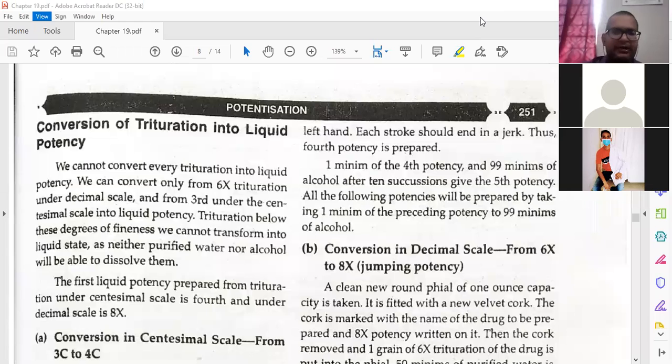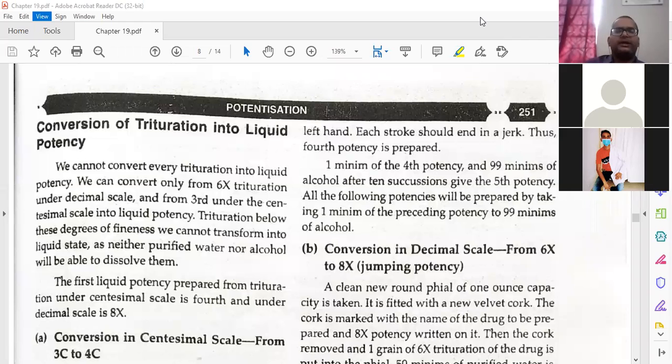Okay, so this trituration process is of 1 hour. It is divided into 3 parts of 20 minutes each, making 60 minutes. Each 20 minutes is again divided into rubbing, scrubbing and mixing: 6 minutes, 3 minutes and 1 minute. And this trituration process is like a chain. You are doing a chain.